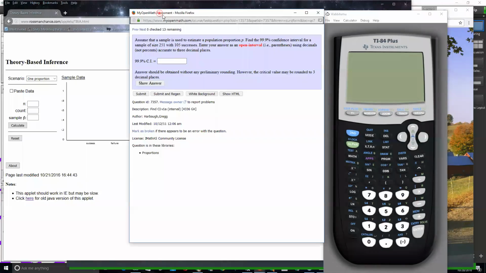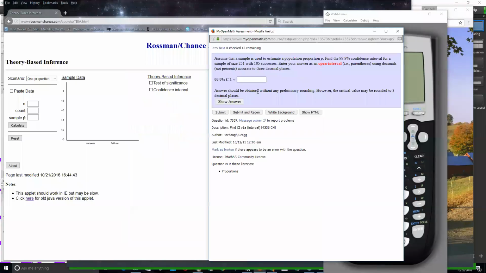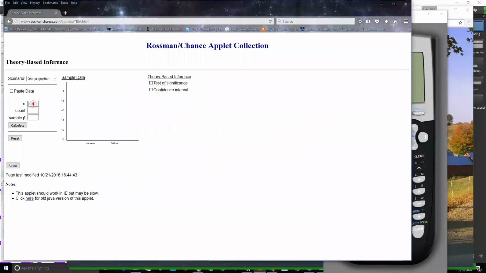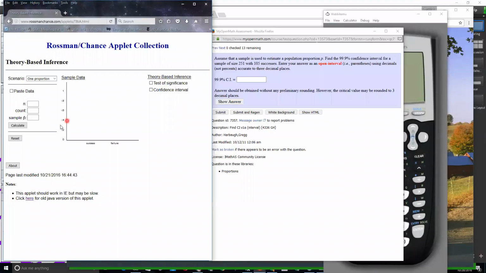So I'm going to use the Grossman Chance applet, which is such a great applet. It says they only want how many decimal places? 3 decimal places. I'm going to see if I can get 3 decimal places out of this applet. So it's a proportion. Let's see here. Here we go.